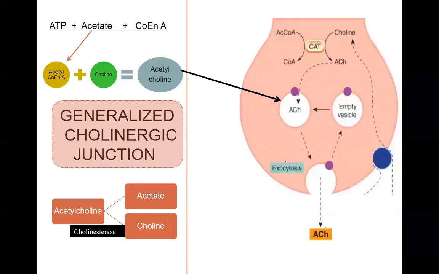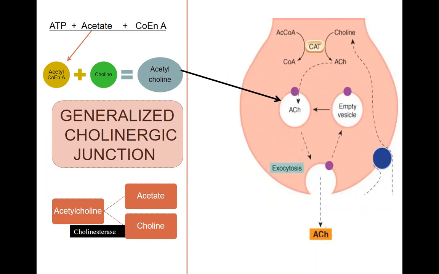Now, how is this acetylcholine formed in the prejunctional neurons? In the prejunctional neuron, acetate along with ATP and coenzyme A forms acetyl coenzyme A with the help of the enzyme acetyltransferase. And this particular enzyme, along with choline, leads to formation of acetylcholine. Now, this acetylcholine is taken up in the vesicles, where it is stored until an impulse is generated, and this particular impulse then leads to emptying of these vesicles into the synaptic junction. Release of acetylcholine is there.